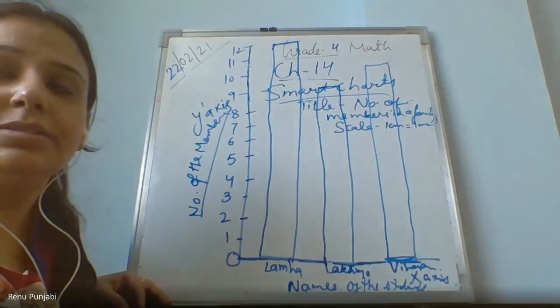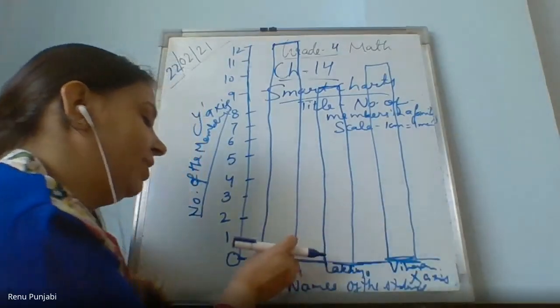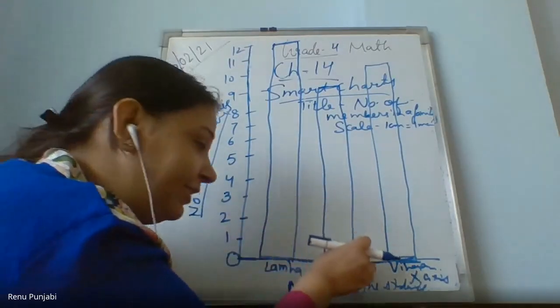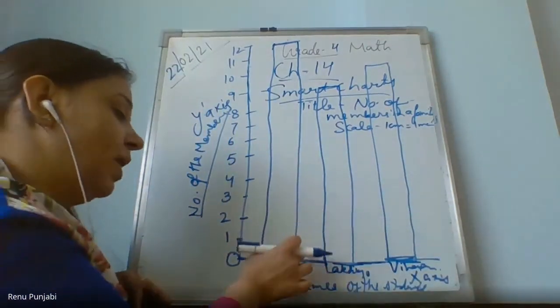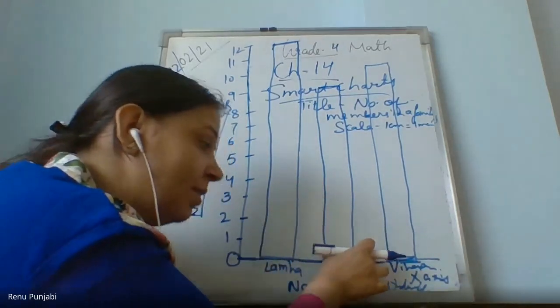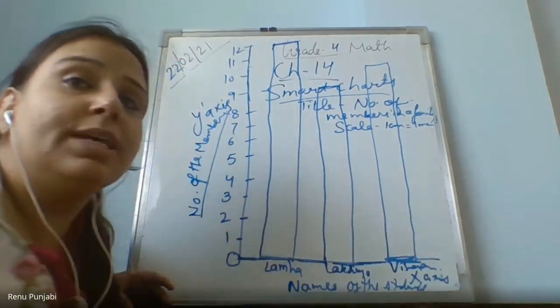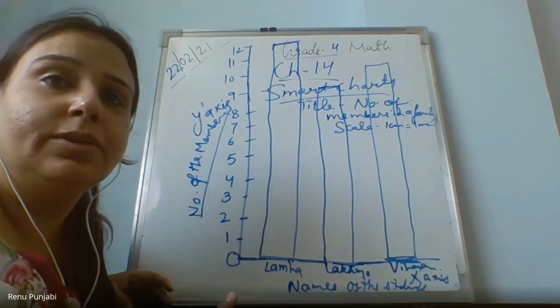So this width of the bar should be the same. If you have taken 1 centimeter, then every time with all the bars you should take 1 centimeter. If you are taking 2 centimeter width, then with all the bars you should take the 2 centimeter width. You should keep this in your mind. Okay? Am I clear till here?